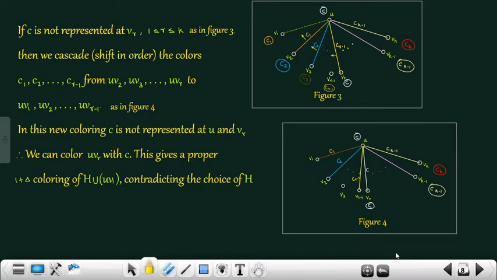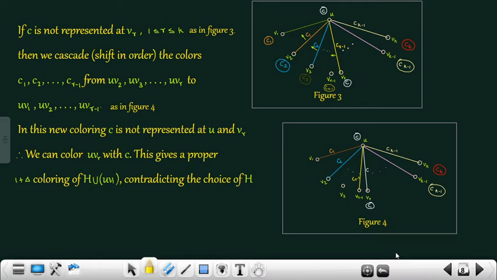In this new coloring, C is not represented at both U and Vr. Therefore, we can color UVr with C. This gives a proper 1 plus delta coloring of H union UV1, having one edge more than that of H, which is a contradiction to the choice of H.